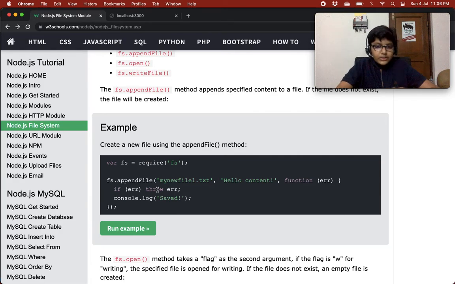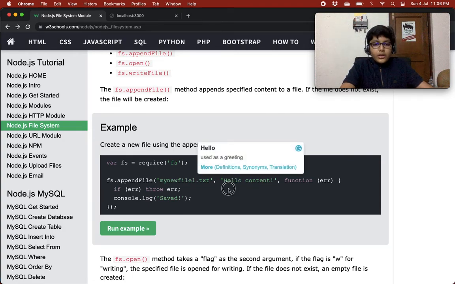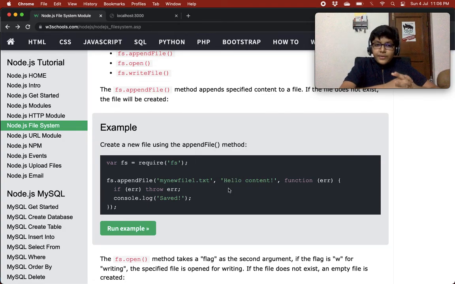Then we are using append file with new file one.txt. This file is not already there, and we're appending this content to it. Since it does not find the file, it creates the file.